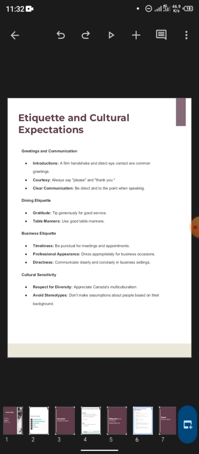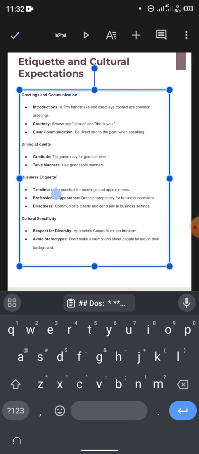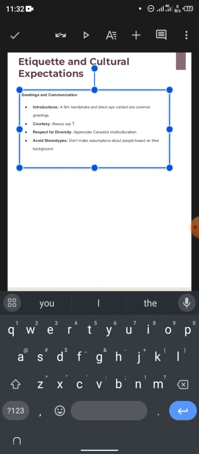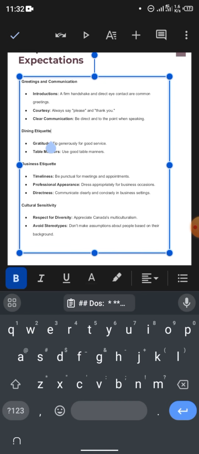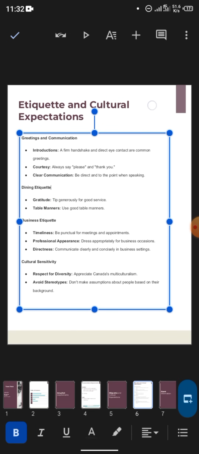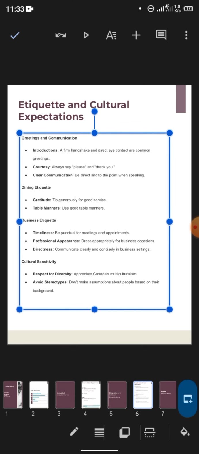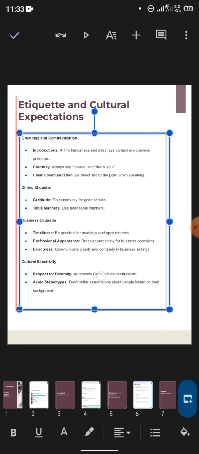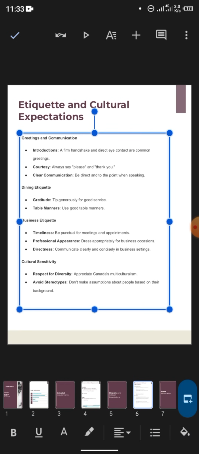Once it shortens it, you copy it and you come here. Double tap this and double tap again. You can select everything, clear it, and paste your own. Or if you feel it's still the same thing, then you can just leave this page. You don't need to edit it if you don't want to stress yourself, because this one is not really specific. Apart from this Canada here, you can change it to the country that you choose. If it's Tokyo, you can change it to Tokyo here. But apart from that, everything here is general, so you can even leave this page without editing it.